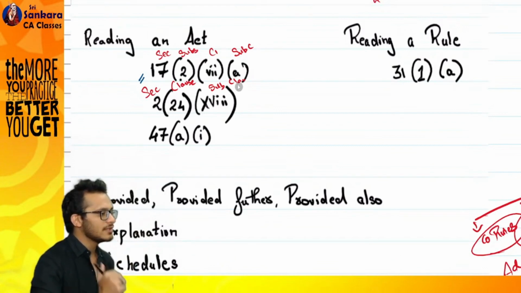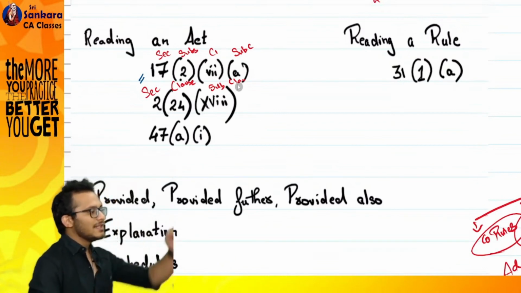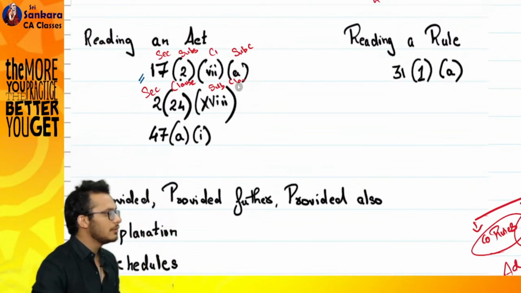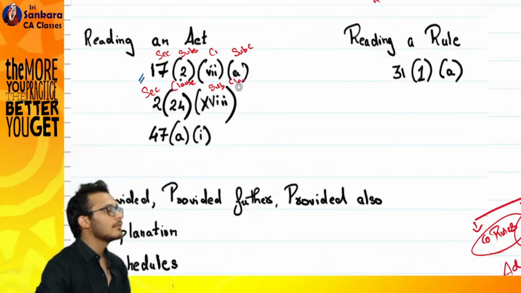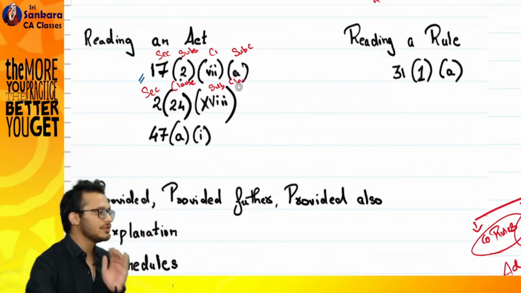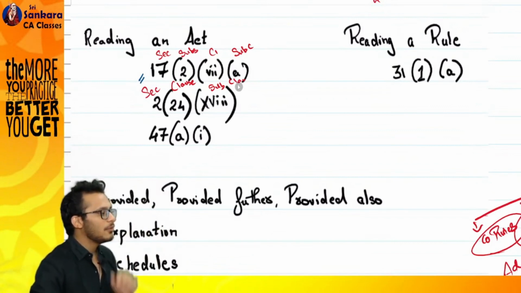You're in section number 2. What is section number 2? Definitions. Section number 2 is definitions. Section 2, clause 1 will talk about A. Clause 2 will talk about B. Do you think B is related to A? You've basically created a section where you're defining all the definitions. At any given point of time, is one definition linked to the other definition? How is it subsection?